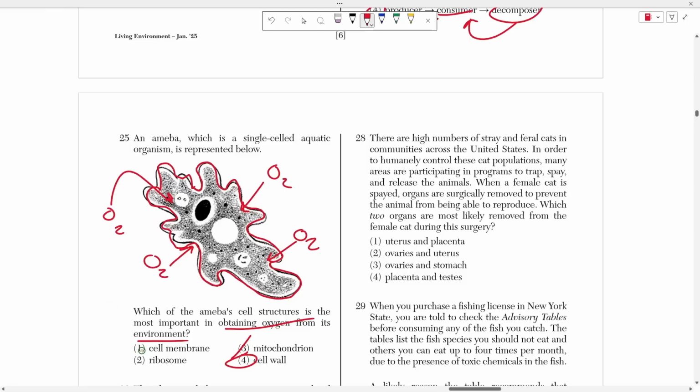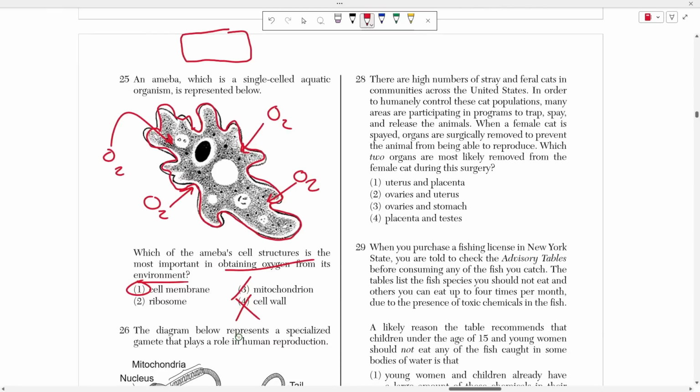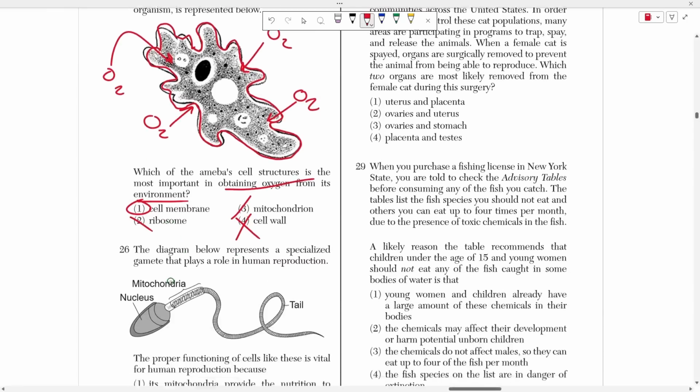I circled cell wall, guys. The correct answer was actually choice 1. The reason why it's not a cell wall is because this is not a plant. An amoeba is an animal, right? It's a single-celled aquatic organism. It's not a plant cell, okay? If it was a plant cell, it would have a cell wall, and it would look something like this, right? It would be in a square shape. Amoebas are not plants, so they don't have cell walls. They have cell membranes. That's what's regulating it. And ribosomes produce proteins. They don't have anything to do with oxygen, okay?